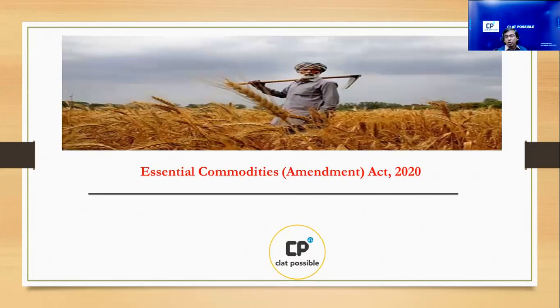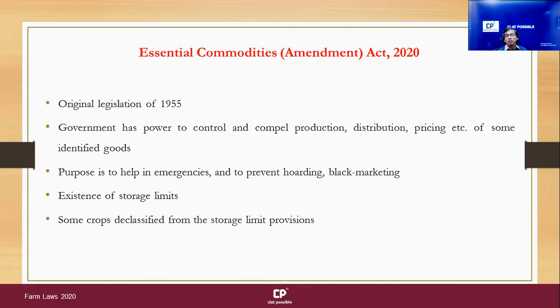Then there is the Essential Commodities Act, which I have already broadly discussed. It was an original legislation of an old legislation. It's a 1955 legislation, right? Where there existed storage limits. Now, some crops have been declassified, they've been removed from the storage limit provision. So this is broadly what these three farm acts have done.